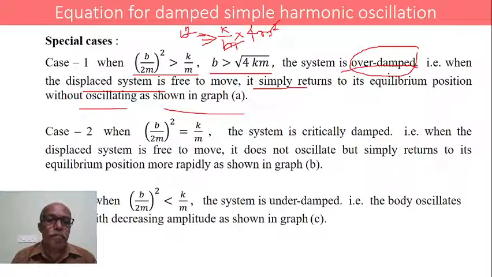Similarly, the second case, when b by 2m whole square is equal to k by m, the system is said to be critically damped.